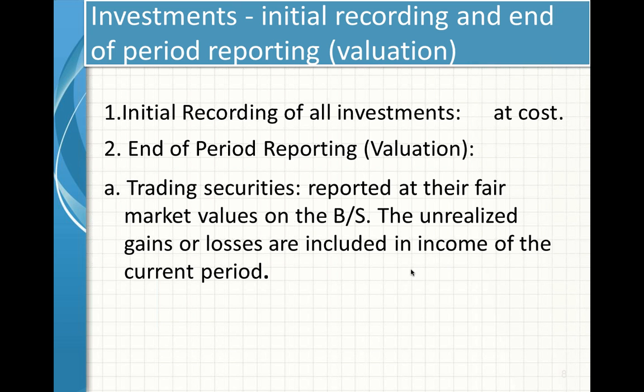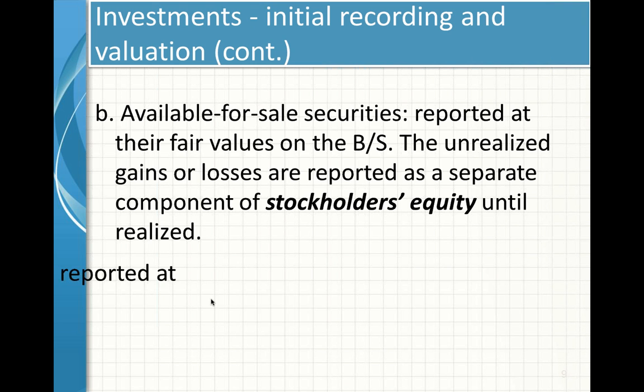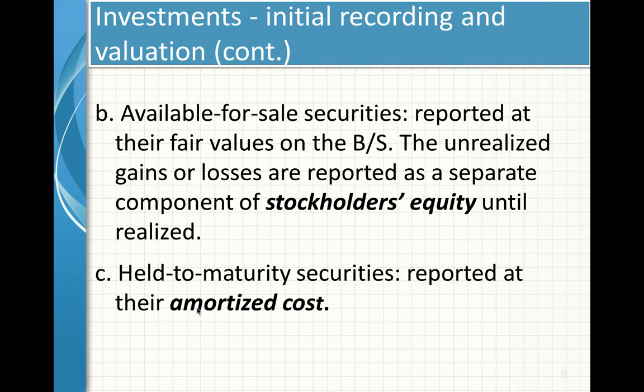So if there is a gain, that will increase your profit because you are showing it in the current period. If there is a loss, your current year profit will decrease. Please keep in mind, out of those four points, for three different types of securities, we have so far discussed two: trading securities and available for sale securities. Now we'll move on to the next one, that is held to maturity securities.